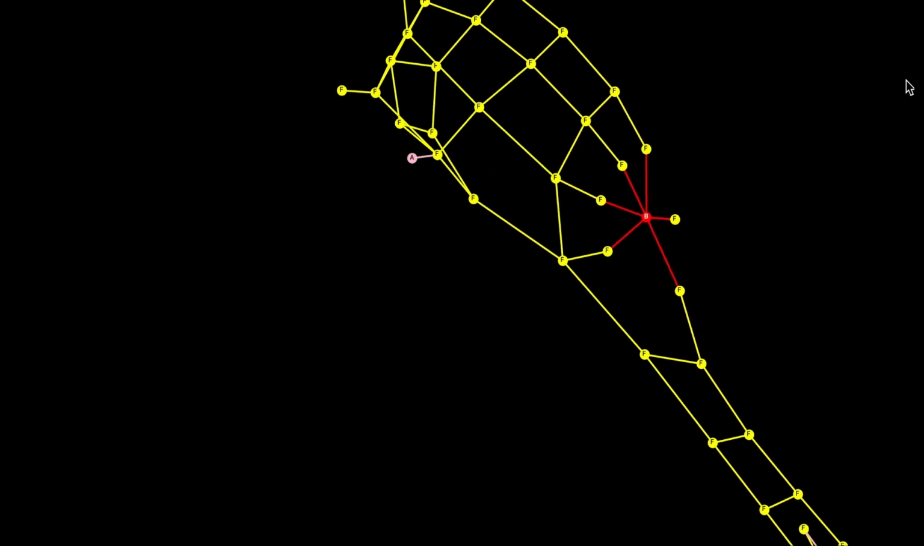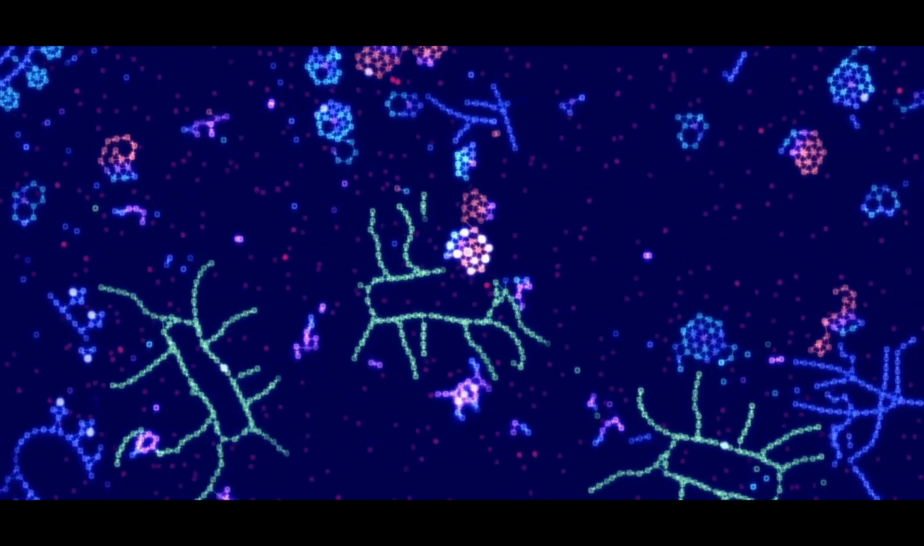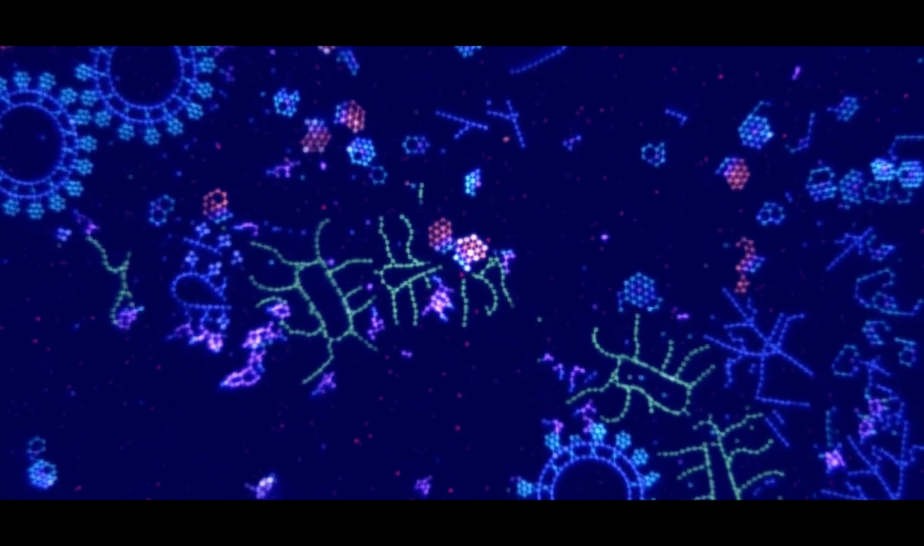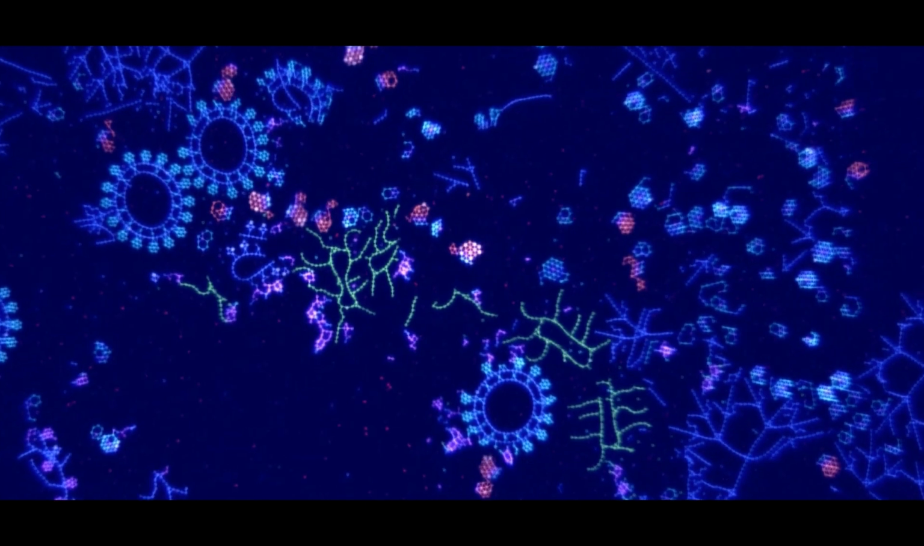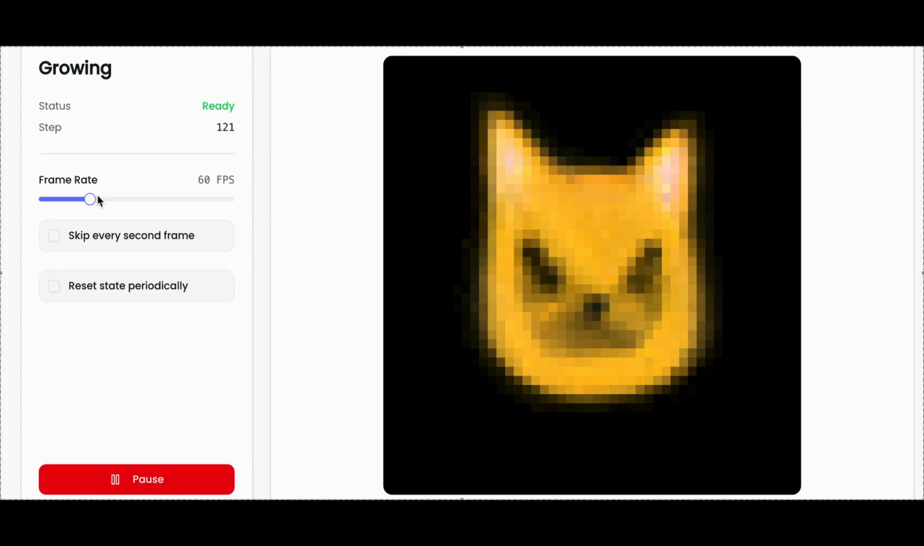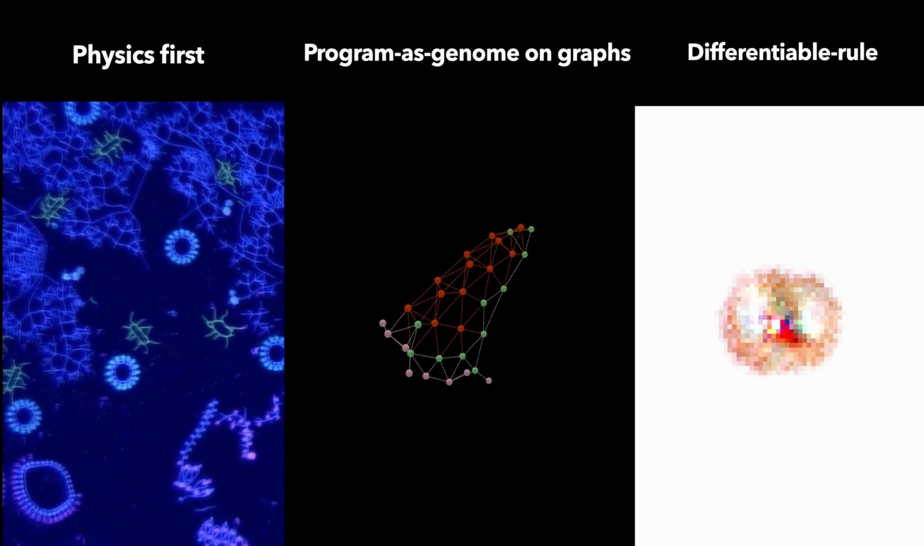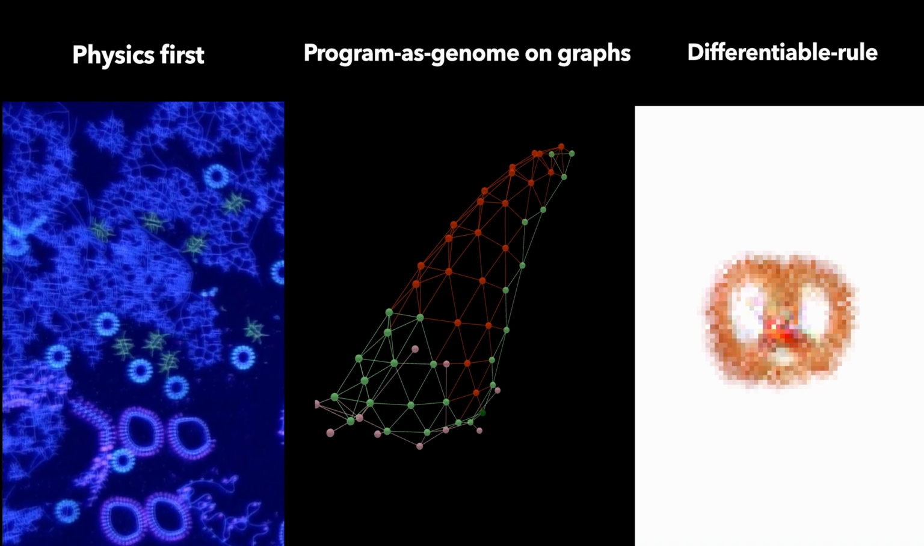Beyond GUCA, the artificial life community explores a range of engines. For example, Physics World, with multicellular organisms controlled by neural nets. NCAs stay on grids and train the local rule, end-to-end. Taken together, they outline three complementary philosophies: physics first, alien, differentiable rule, NCA, and program as genome on graphs, GUCA.